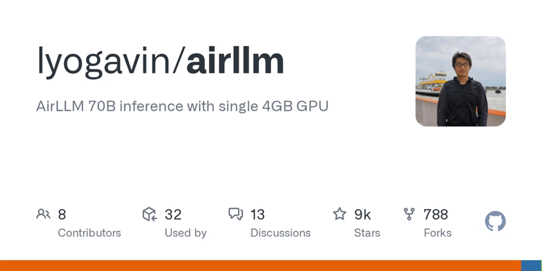Exactly, and have you noticed how they're supporting a variety of models? That's pretty impressive. Right? They even mention support for models like ChatGLM and QN. Such diversity. I wonder how they ensure compatibility across such different architectures. That's a challenge for sure, but they seem to have a flexible framework to handle it. Makes sense, flexibility is key, especially with the rapid evolution in AI models. True, but I hope they keep up with updates to avoid bugs and ensure stability.